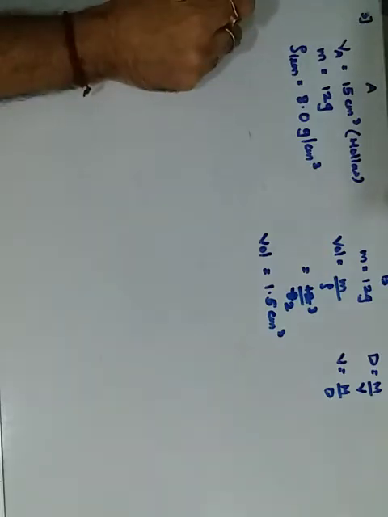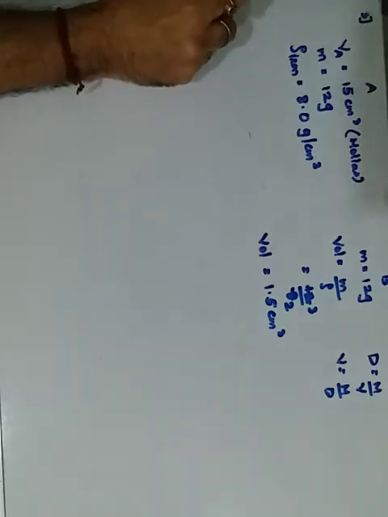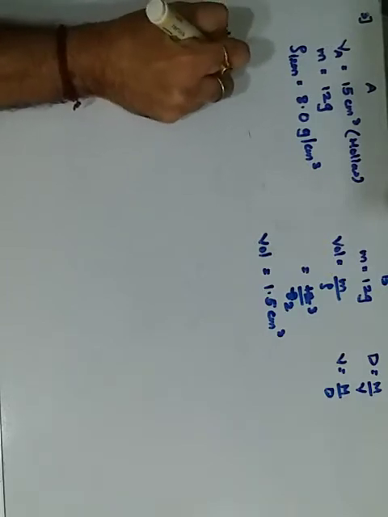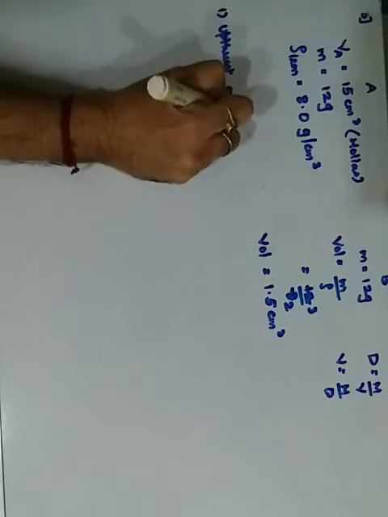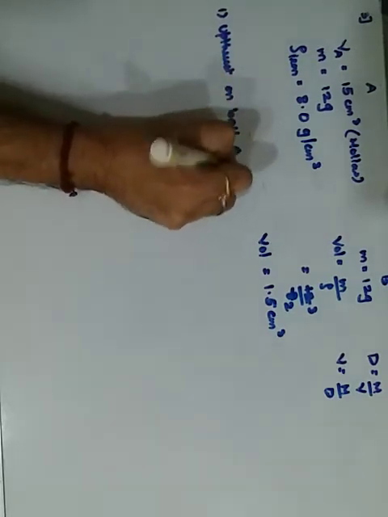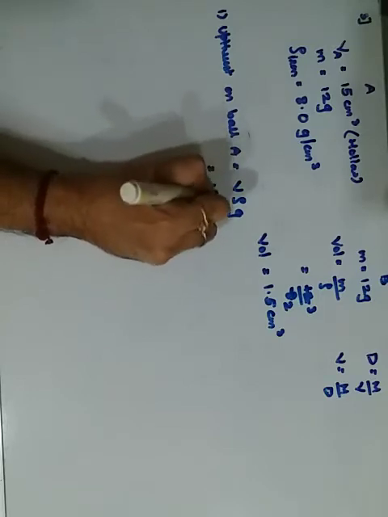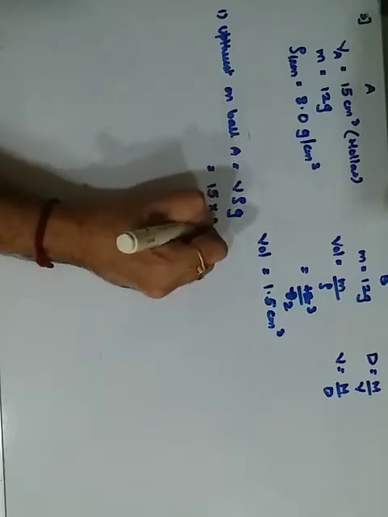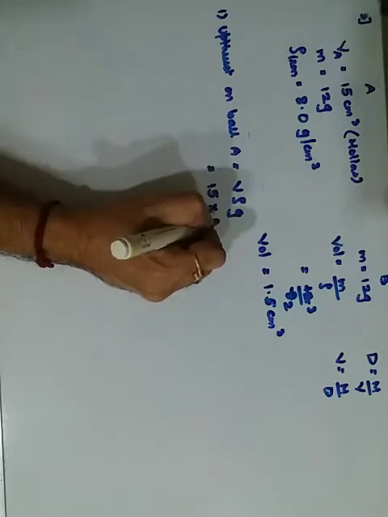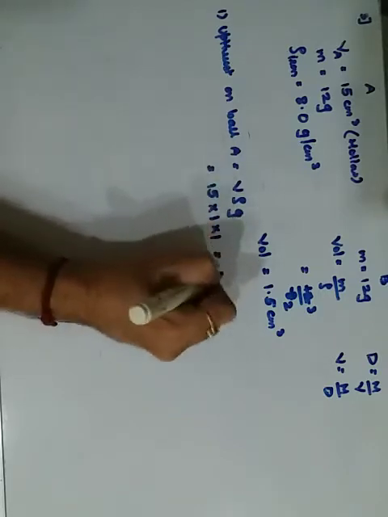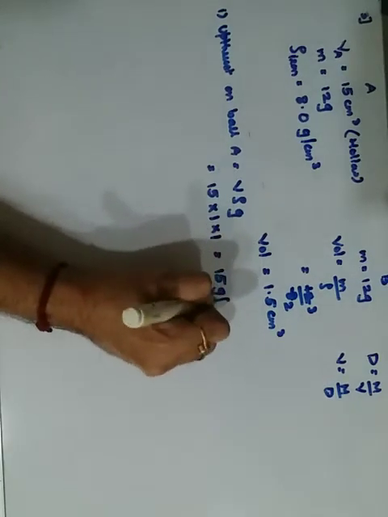Okay, so let me go for the first, upthrust on ball A. It is simply V into rho into g. What is the volume? 15. What is the density? Density of water is 1 and gravity is again 1. So it comes out to be 15 gram force.